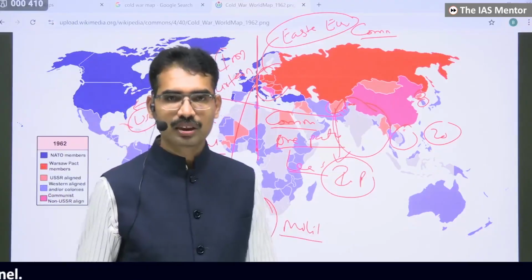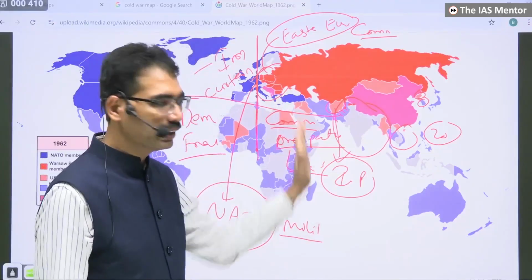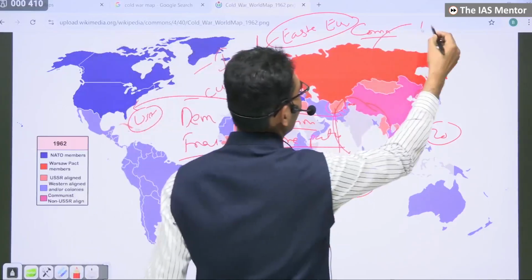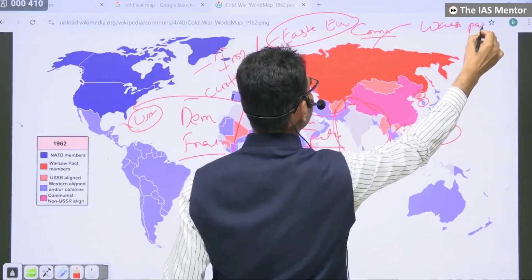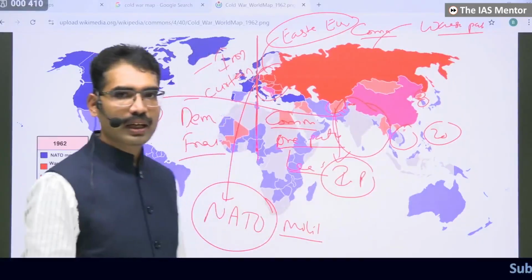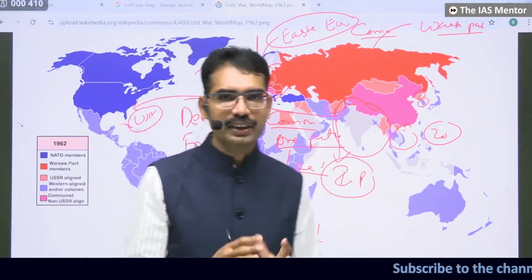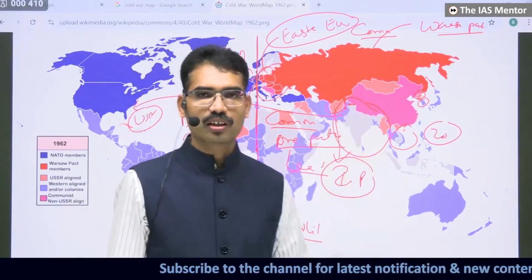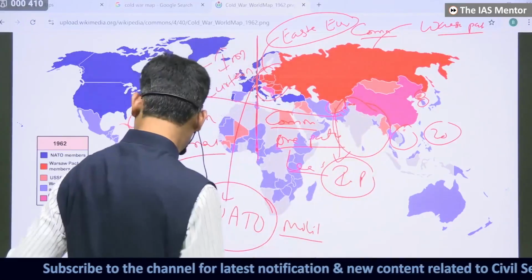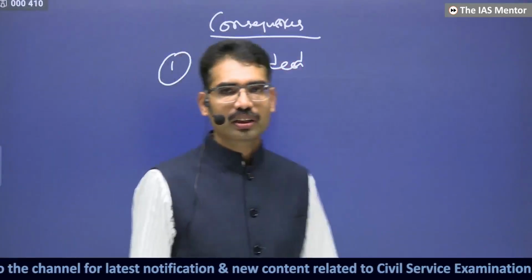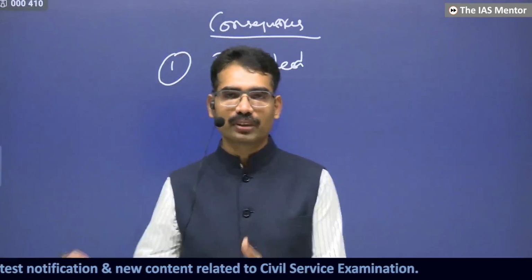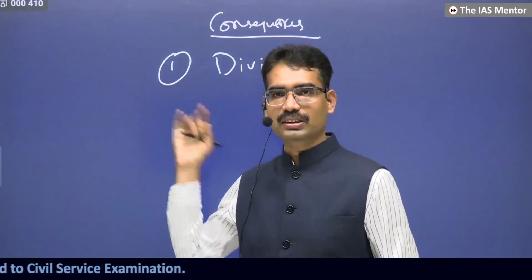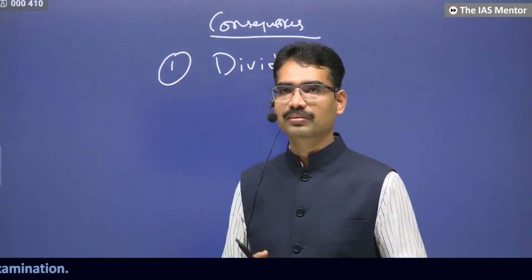Divided militarily, divided politically, everywhere different. And as a response to this, they also created the Warsaw Pact. Now, newly independent countries, what do they have to do? They just came out of the clutches of the colonial people. Earlier, the French and the English people were controlling. Now America is controlling and Russia is controlling. Then where is their independence?